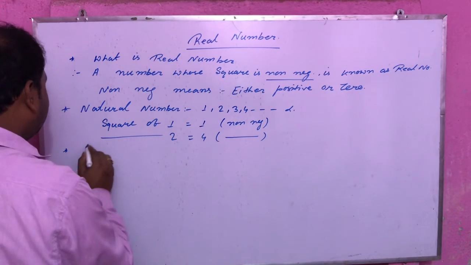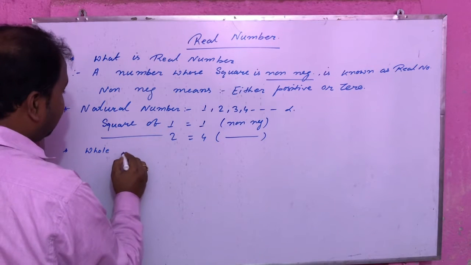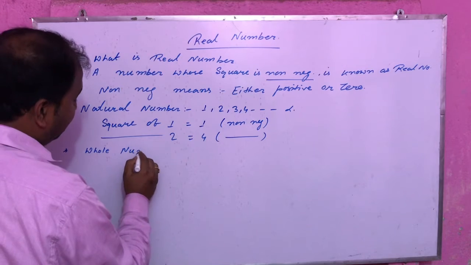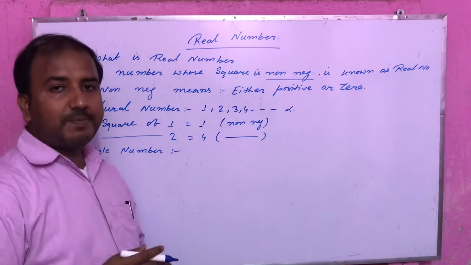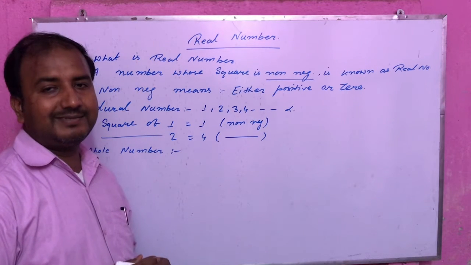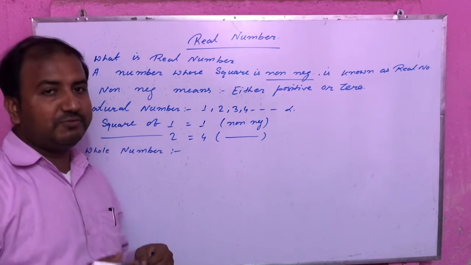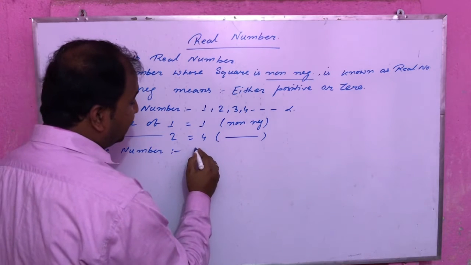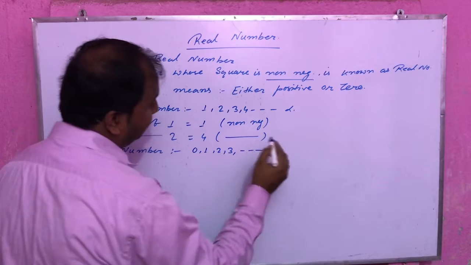Another number we have learned is whole number. At first we will discuss what is whole number. Natural numbers included with 0 become whole numbers, that is, 0, 1, 2, 3 and so on.